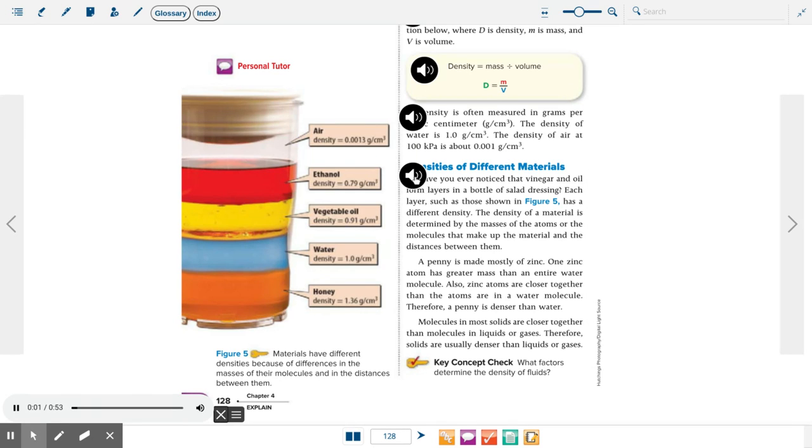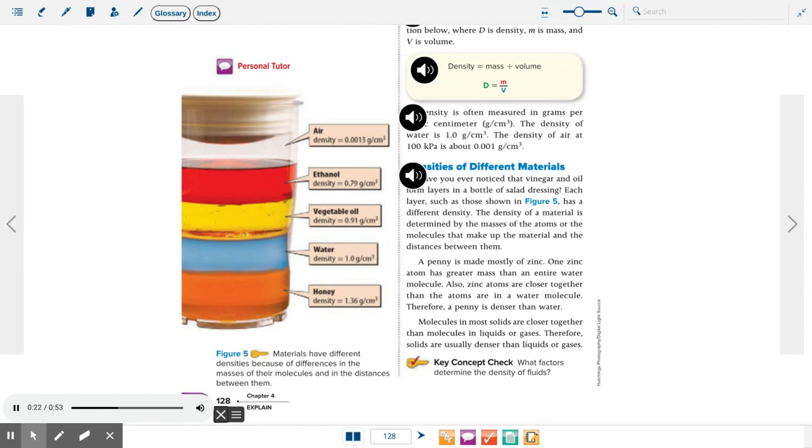Densities of different materials. Have you ever noticed that vinegar and oil form layers in a bottle of salad dressing? Each layer, such as those shown in Figure 5, has a different density. The density of a material is determined by the masses of the atoms, or the molecules that make up the material, and the distances between them.